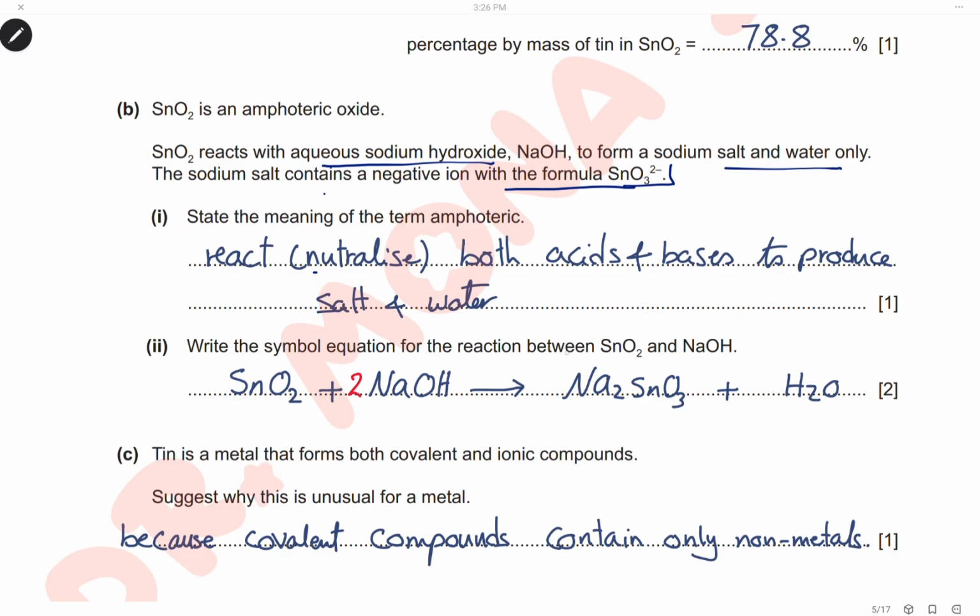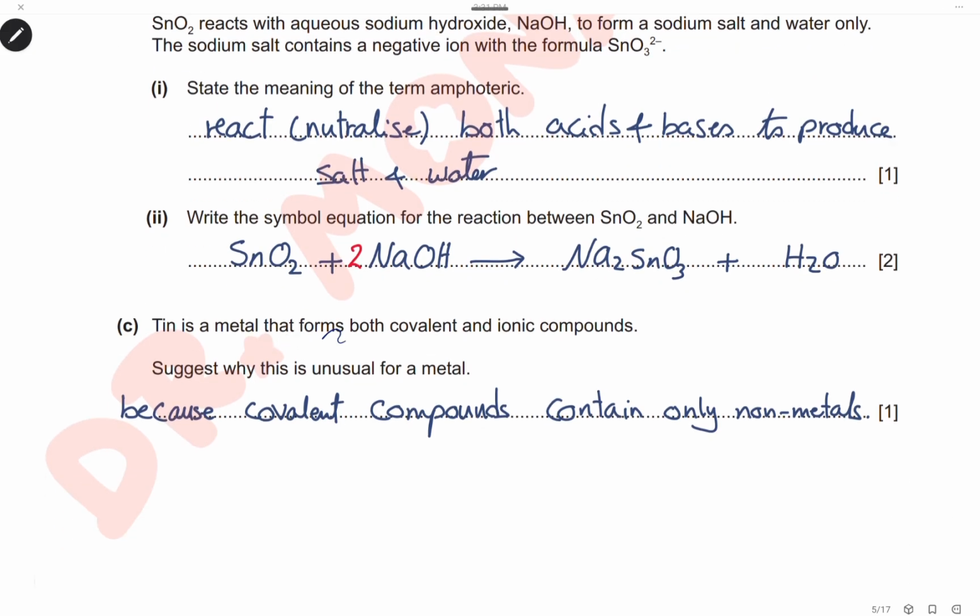Write the simple equation for the reaction between tin(IV) oxide and sodium hydroxide to form the salt containing this ion and water. So we write first the tin(IV) oxide and sodium hydroxide, and then the formula of this ion. This is the negative part of the salt that will be formed, and the positive part, of course, will be sodium, because the ion has a 2- charge and sodium has only one positive charge. So we have to use 2 sodium ions, and this will be the formula of the salt, Na2SnO3, plus water. Then we have to balance the equation by adding 2 in front of sodium hydroxide.